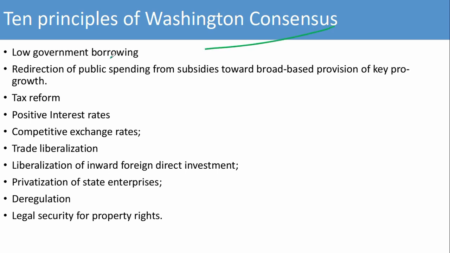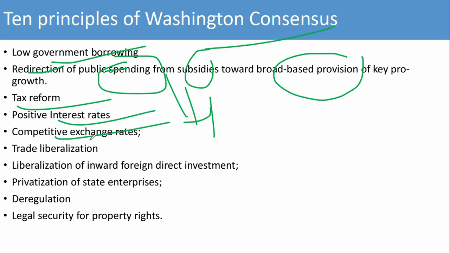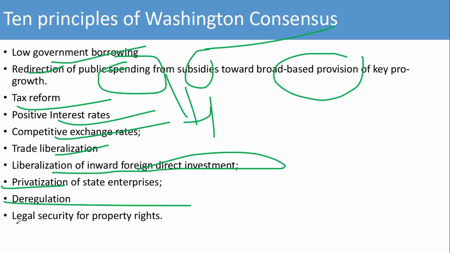These 10 principles are: first, the government should keep government borrowing low, and redirect public spending. Public spending should move from subsidies toward broad-based provision of key pro-growth services. Second, tax reform. Third is positive interest rate. Fourth is competitive exchange rates. Fifth is trade liberalization. Sixth is liberalization of inward foreign direct investment. Seventh is privatization of state enterprises. Eighth is deregulation. And ninth is legal security and property rights. These are all the principles of the Washington Consensus.